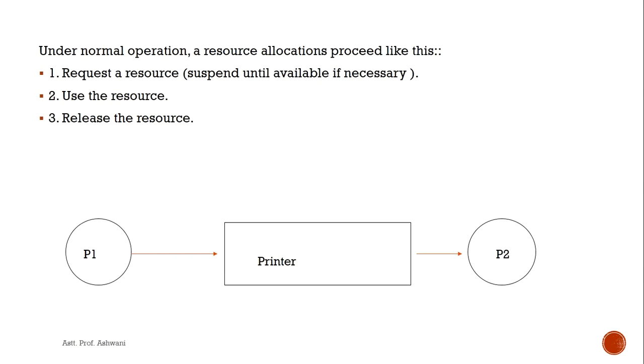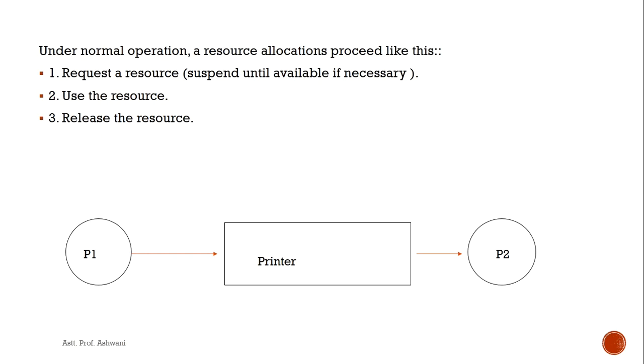Firstly, we have to differentiate between process and resource. We can say that process is print and resource is printer. That means if you want to print a document file, that is your process, and the printer is your resource by which the process is executed. Now a process can utilize a resource only in the following sequence. What is the sequence? First, request a resource; second, use the resource; and third, release the resource.